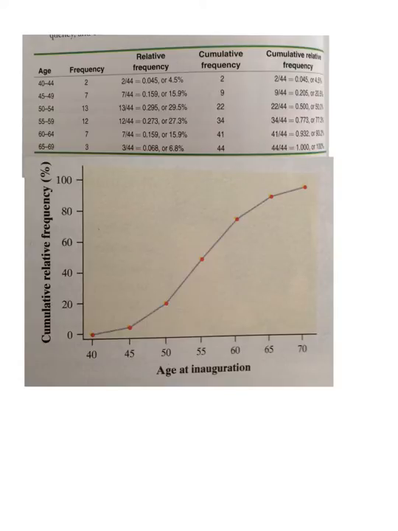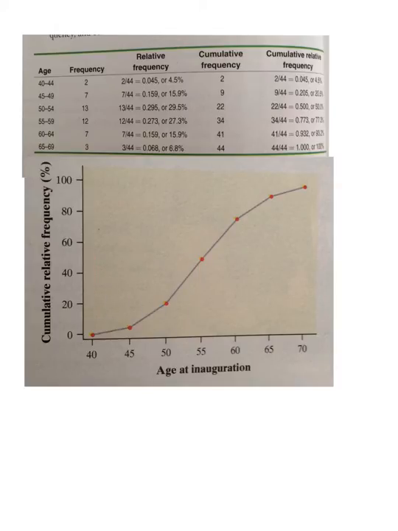Another way to look at it, or the same way, is let's look at this. The 50th percentile. What does that mean in this graph? Okay, here we are, the 50th percentile. Let's go over and down. So all the presidents that were less than 55 years old, 50% of them.